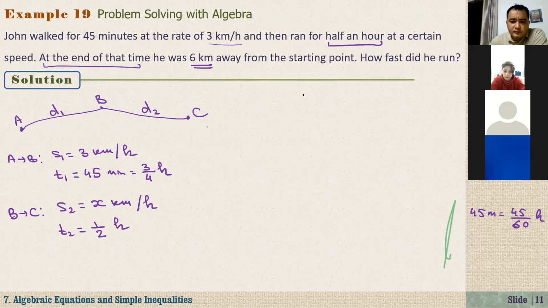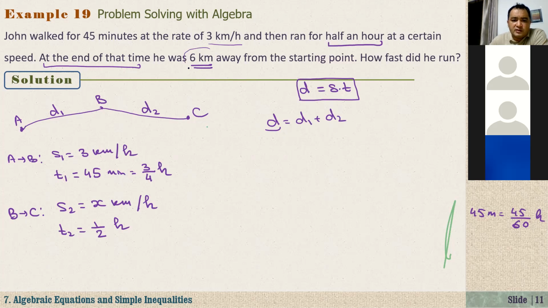Now, what is the distance formula? Distance equals speed times time. So the total distance is D1 plus D2, and it is 6 kilometers. So 6 equals D1, that is S1 T1, plus D2, that is S2 T2.